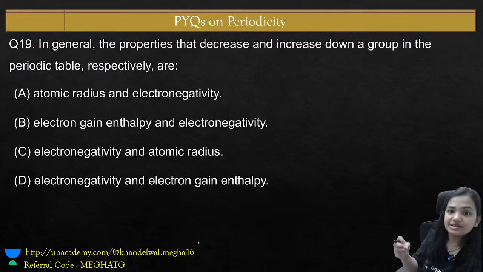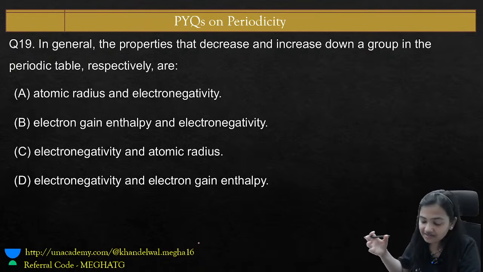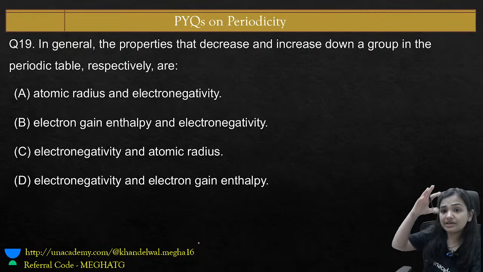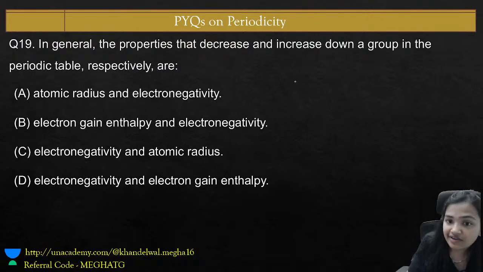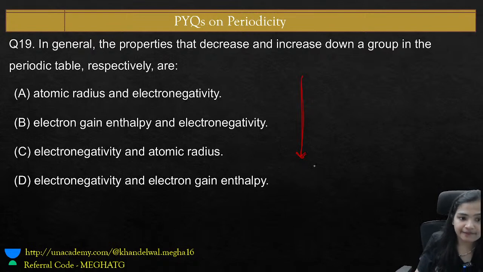Another question, which is the second last question. In general, the properties that decrease and increase down a group in the periodic table respectively are. This is a very recent question asked in the JEE paper. The properties that decrease and increase down a group in the periodic table. When you go down the group, from top to bottom, which property decreases and which property increases?